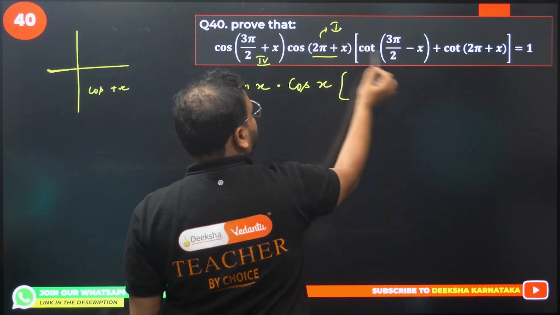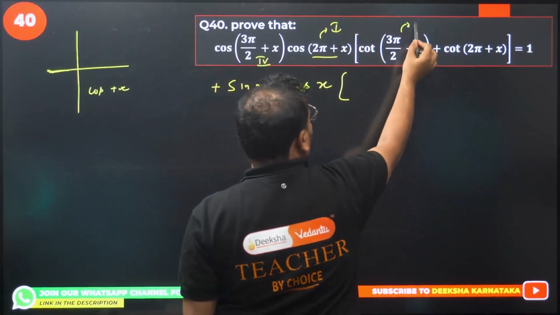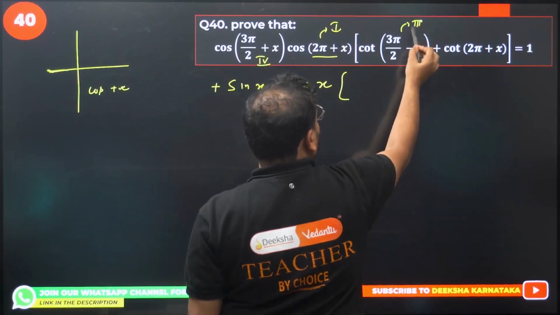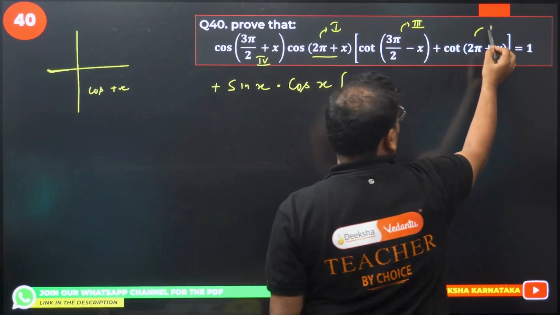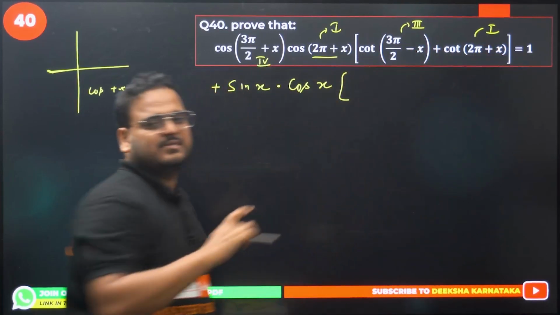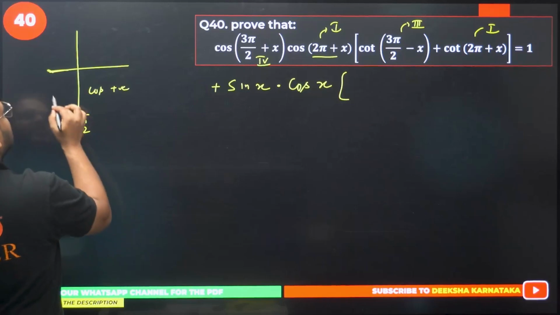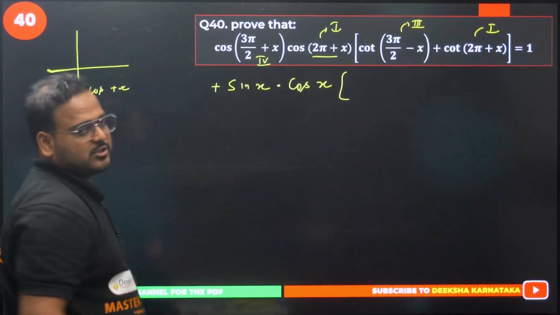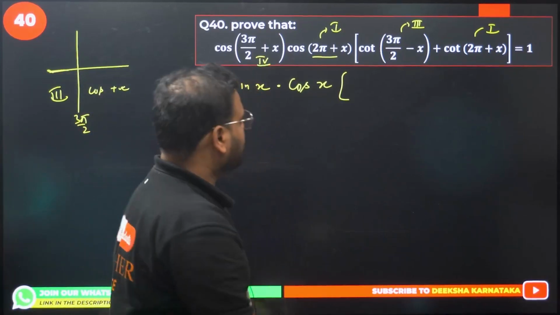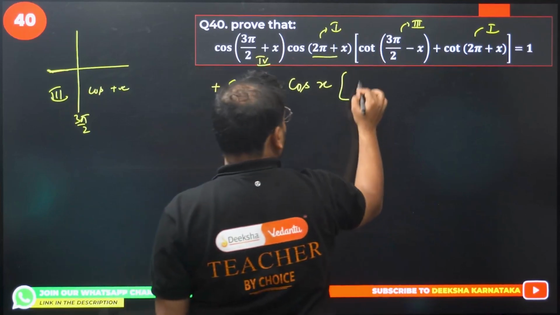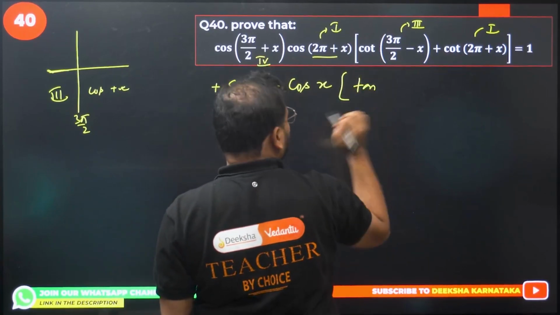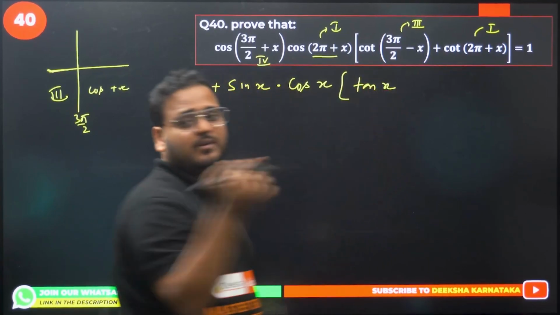Okay. This is again going to be second quadrant, right? The third quadrant, sorry. This is third quadrant. This is first quadrant. 3 pi by 2 minus x will be third quadrant, sir. This is 3 pi by 2, no? Minus x becomes third quadrant. Tan and cot is positive. I get cot. Cot will change to tan x. Positive because of third quadrant.